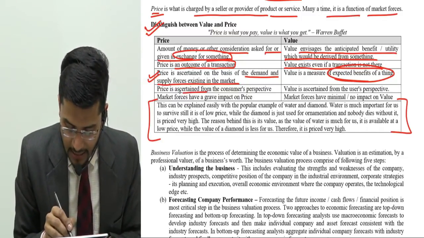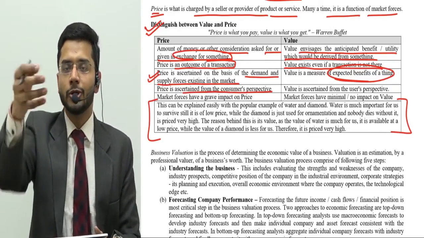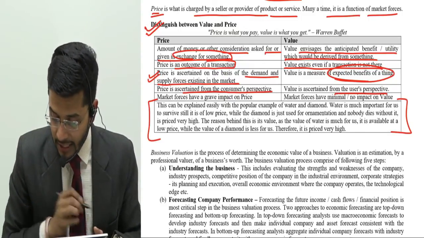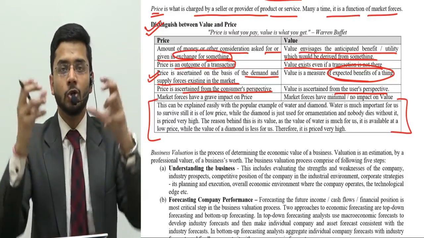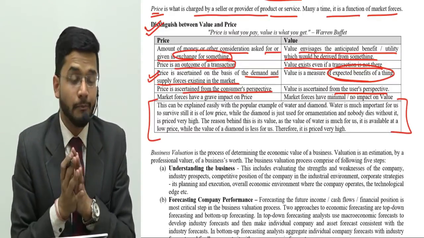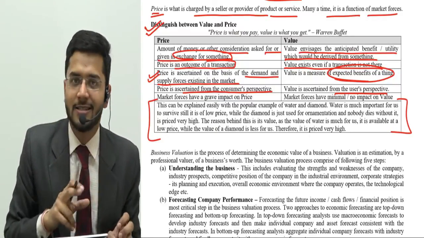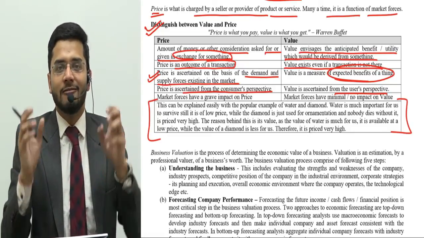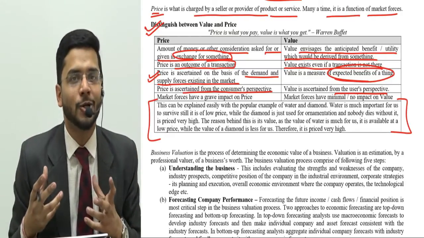Okay, next: price is ascertained from the customer's perspective. Price is always focused on the customer who's going to buy that particular product. Price is determined from his perspective. Value is ascertained from the user's perspective. So value is to be derived by the user. The user of financial statements tells you what the particular price of a thing is, because the user will always weigh the benefits of buying and using that thing. Worth is always derived by the person who is going to take benefit from that thing.